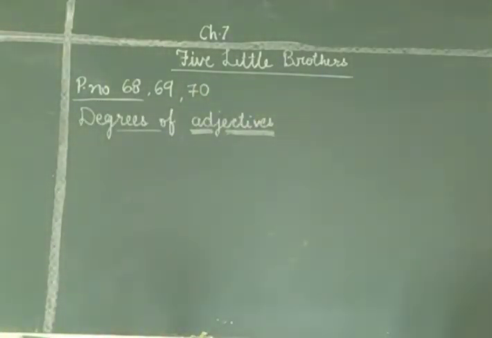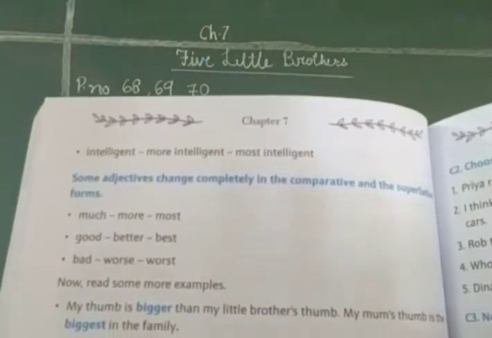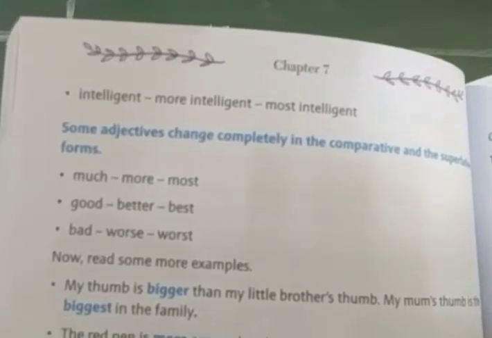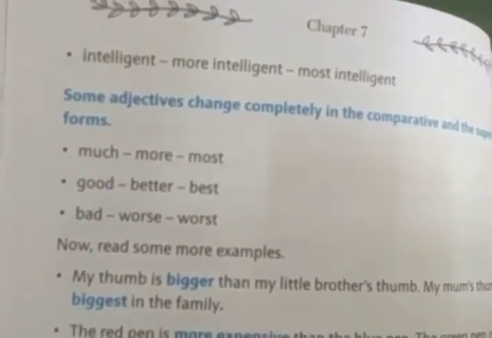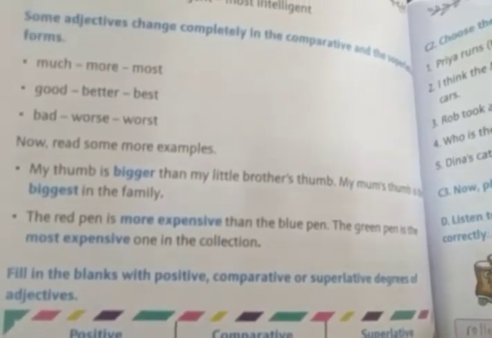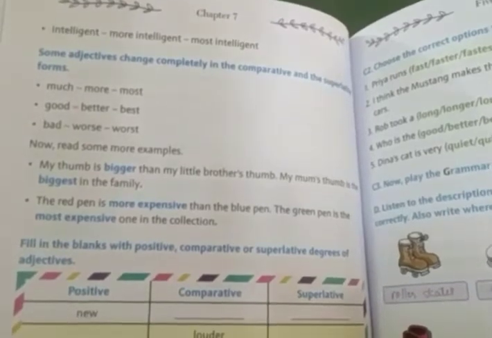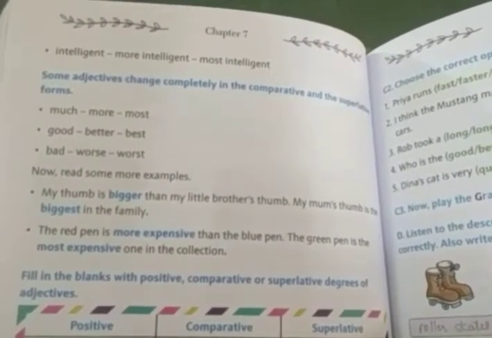Some adjectives can change completely in the comparative and superlative forms, and those are, look here, it is given: much, more, most, good, better, best, bad, worse, worst. Now see the example, what is written? My thumb is bigger than my little brother's thumb.